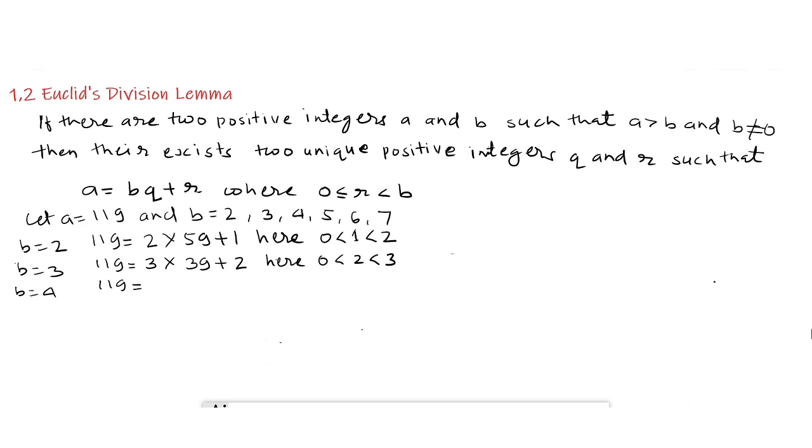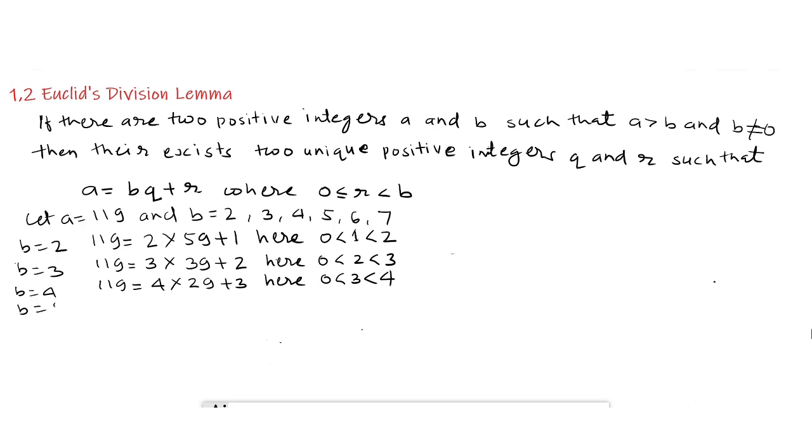When b equals 4, 119 equals 4 multiplied by 29 plus 3. Here 0 is less than 3 is less than 4. Here q is 29 and r is 3, that is quotient is 29 and remainder is 3, and these are two unique numbers for this equation. Here 0 is less than 3 is less than 4, where 3 is the remainder, which is less than